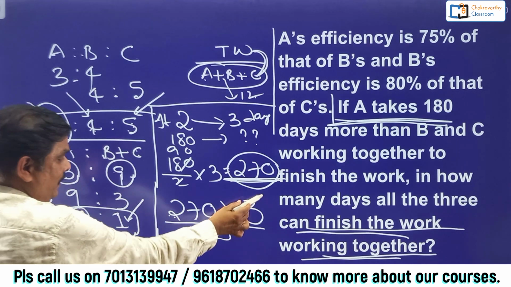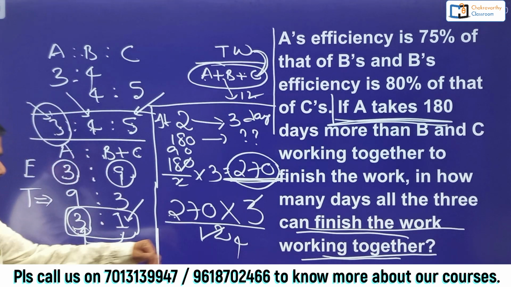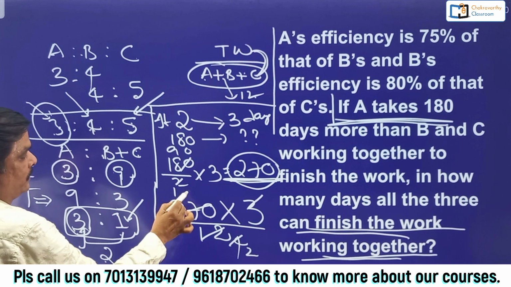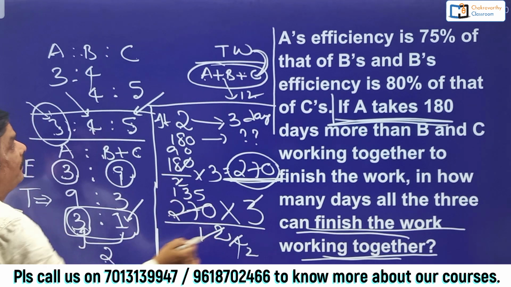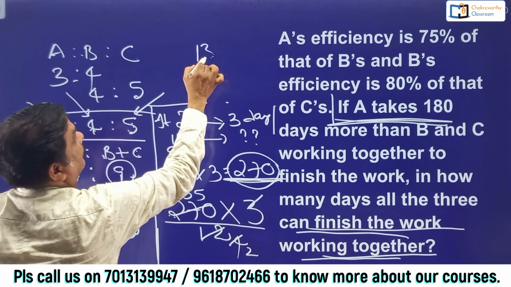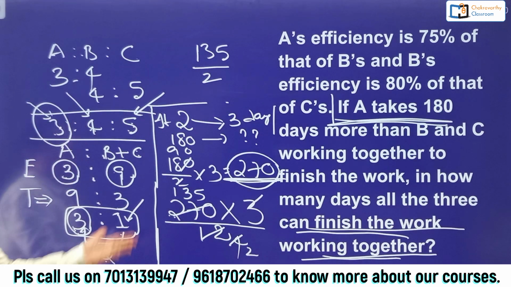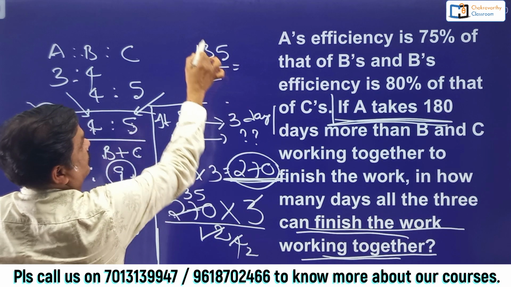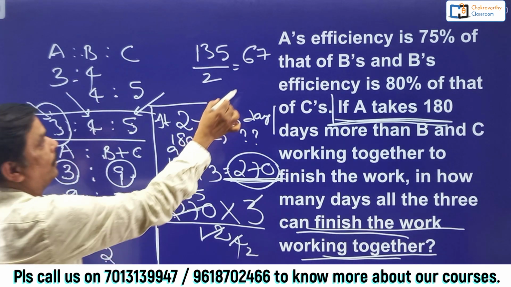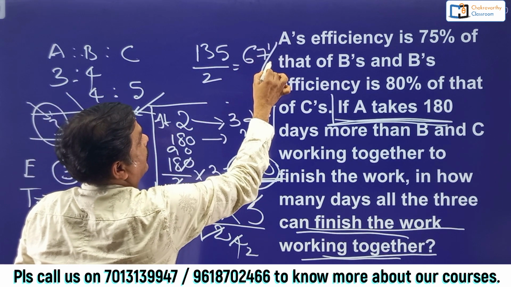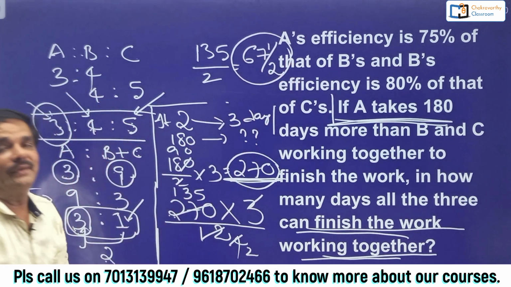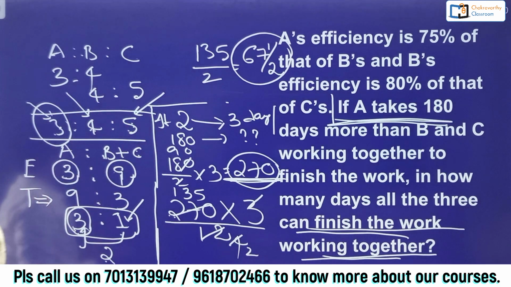Now go for the simplification. Simplification is very simple. 3 ones, 3 fours, you will get the fractions it seems, right? Then this is 2 twos. Then this is 2 ones, 2 threes, 2 fives. 135 by 2. 135 by 2 means that is 2, 6 times and 7 times. 67 twos are 134. 134, 67, 1 by 2. Okay, I am writing here. This is the answer. 67.5 days is the right answer.